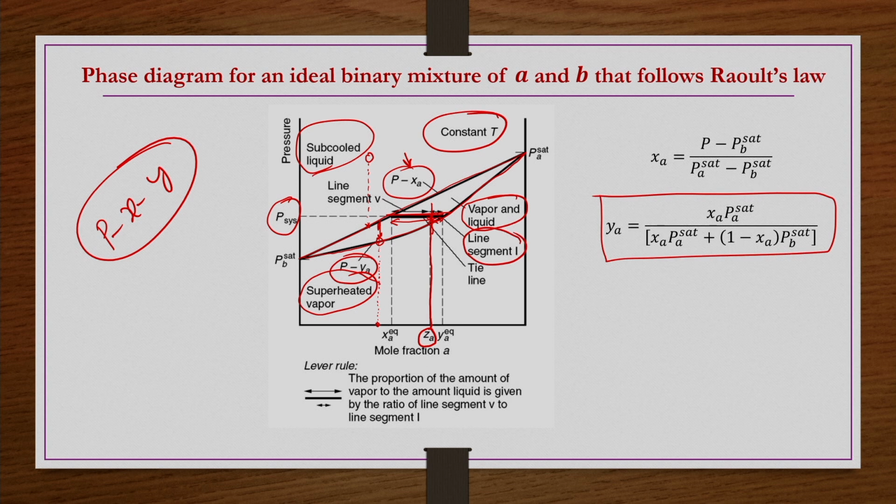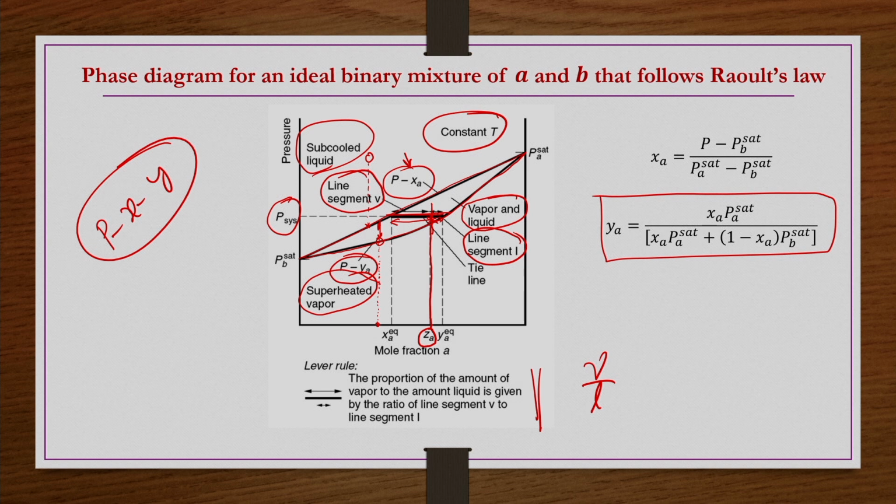Line segment V is on the left-hand side, and line segment L is on the right-hand side. This also gives the ratio: the proportion of the amount of vapor to the amount of liquid is given by the ratio between these line segments, V by L.